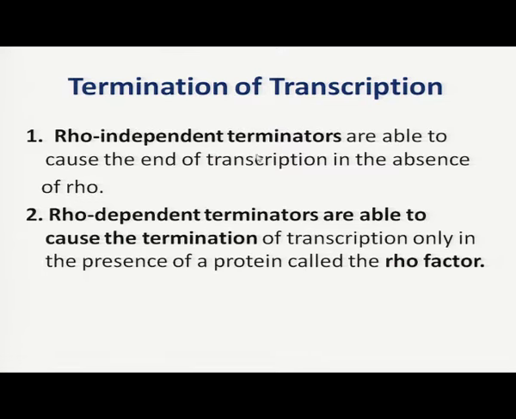If the transcription is being terminated without the help of rho protein, that is called rho independent terminator sequences, and if the termination is carried out with the help of rho protein, it is known as rho dependent terminator sequences. So, in bacteria these two types of termination are there, which is not there in the eukaryotic transcription process, which we will discuss later. So, how do these two types of terminator sequences help in the termination of transcription?